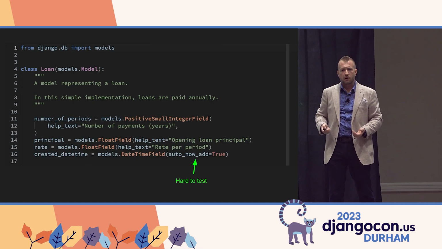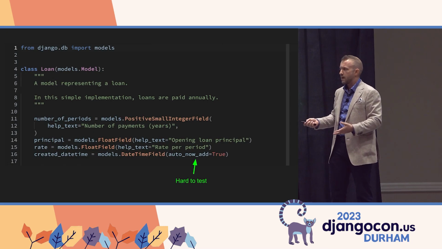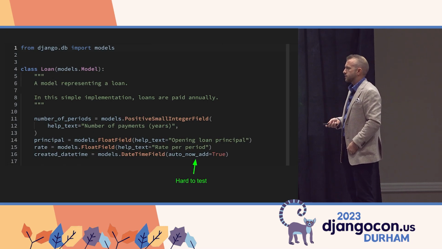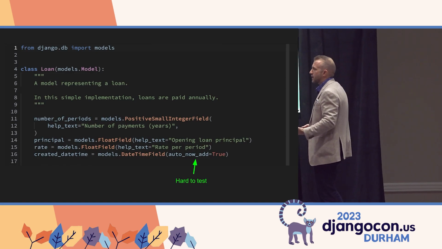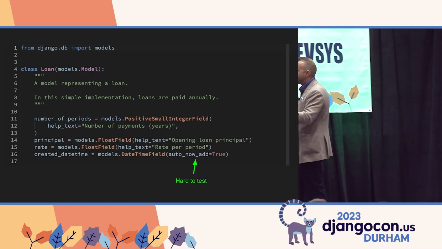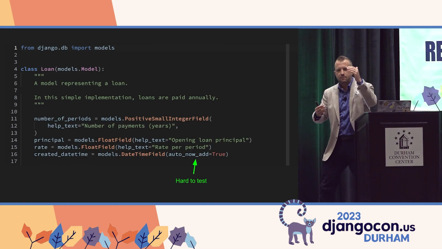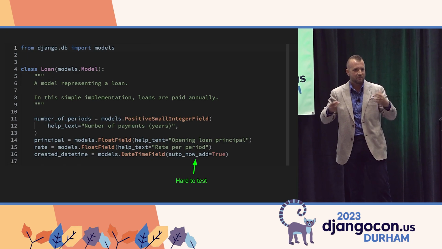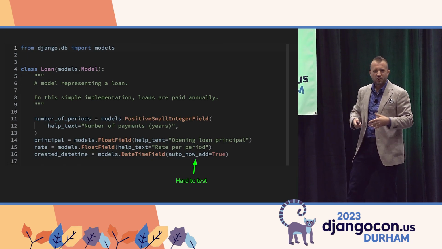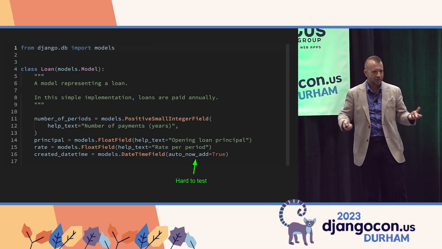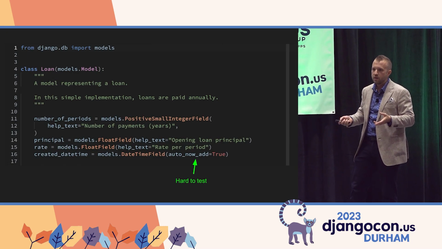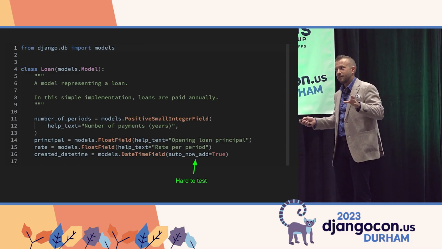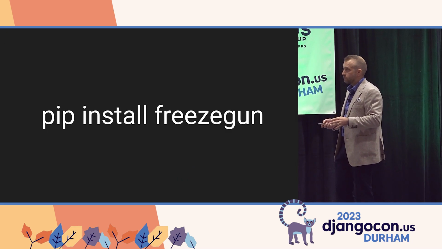Created datetime comes from our model. It's a datetime field with auto_now_add, which means that we create the instance and it gets timestamped with the current time. And that's hard to test, because every time we run our tests, the time changes. If you were to capture the time when the test starts, and the time your assertion is made, they're microseconds apart. So you could mock timezone.now or do some funny things, or you could find a way to freeze the time. And there's a library out there that helps us do this called FreezeGun.